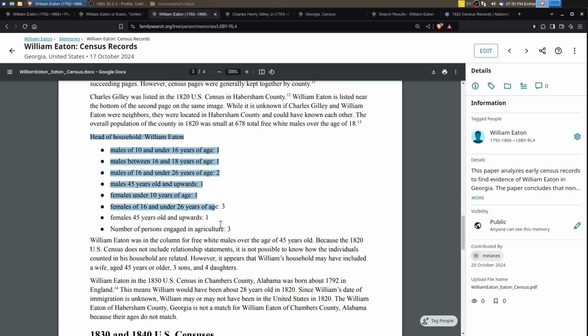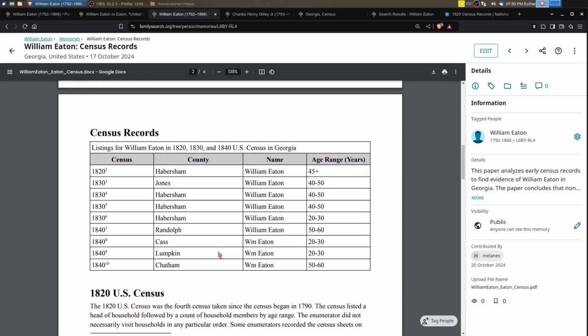So this is the breakdown for the 1820 U.S. Census for this William Eaton, and he appears to be 45 years old or older. And he appears to have a wife that's also about 45 years or older, and 3 sons and 4 daughters. And our William Eaton should be 28 years old in 1820. If he was born in 1792, he'd be 28. So it's not a match. Right off the bat, we know it's not a match because the ages don't match.